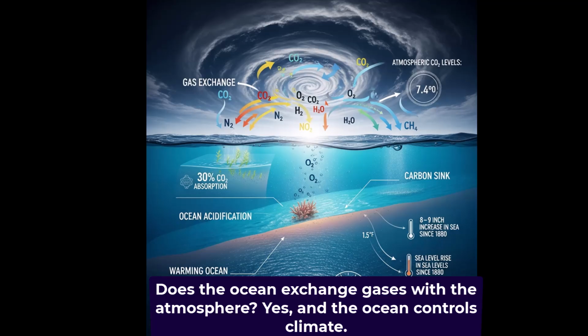N2, similar to oxygen, also joins the other atmospheric gases. Other gases: the ocean also exchanges smaller amounts of water vapor and methane CH4. These gases constantly move between the two systems to maintain equilibrium. Methane, by the way, has much more power to increase global warming, which causes climate change.